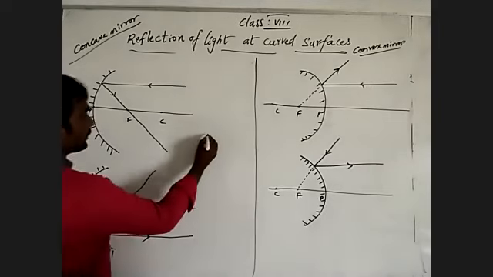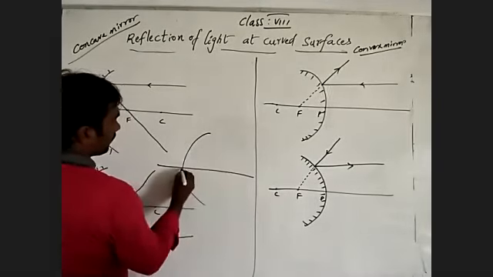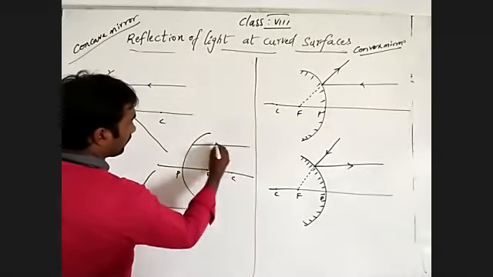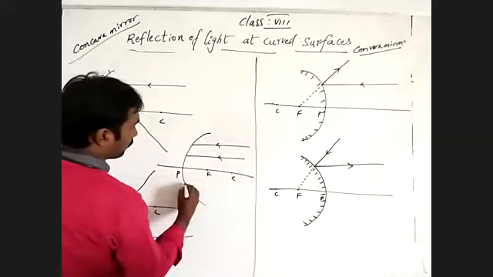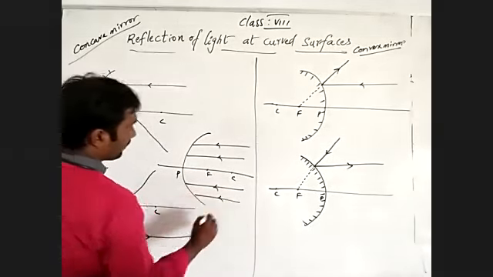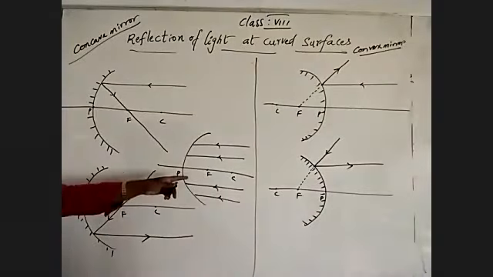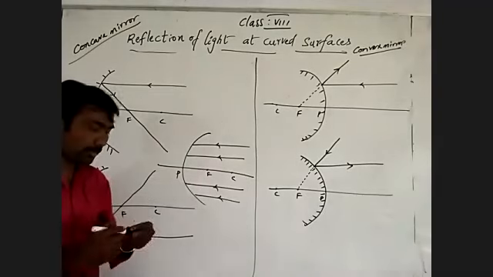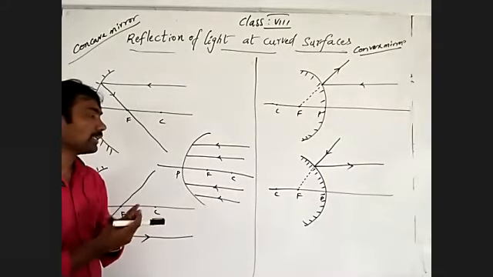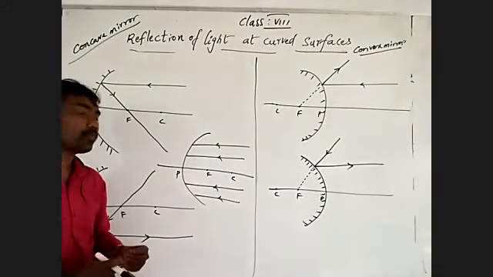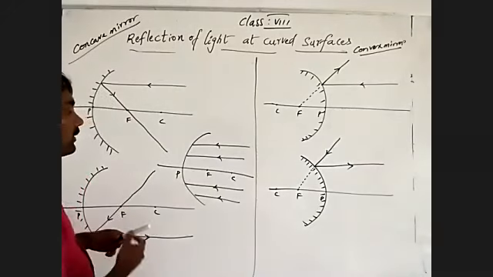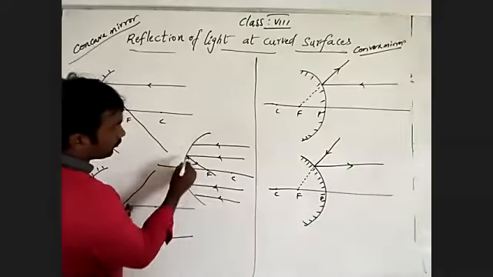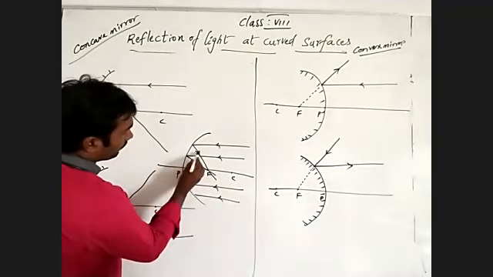For that, I will explain to you. See, this is the pole, focus and center of curvature. I'm talking about a parallel beam of light. The parallel light rays are traveling, meaning four light rays are traveling parallel to the principal axis. What happens? The parallel light rays take reflection through the focus. I'm not extending more, to understand clearly.